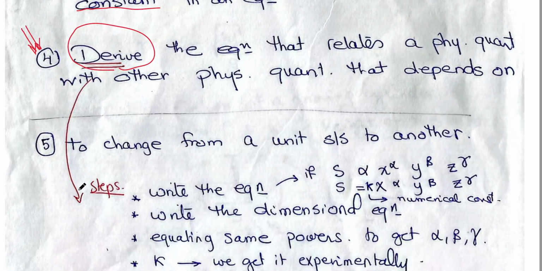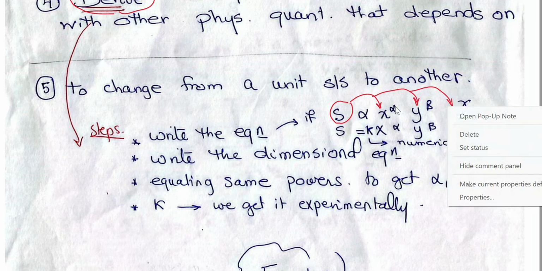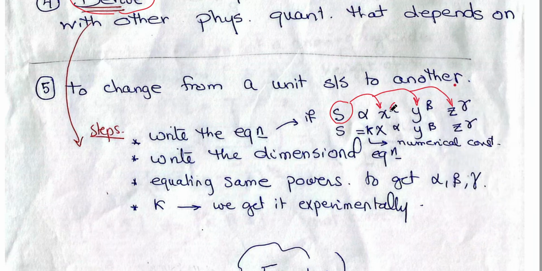How can I make this? We can write the equation as a physical quantity S proportional to physical quantities X, Y, and Z. But we don't know the power of proportionality.